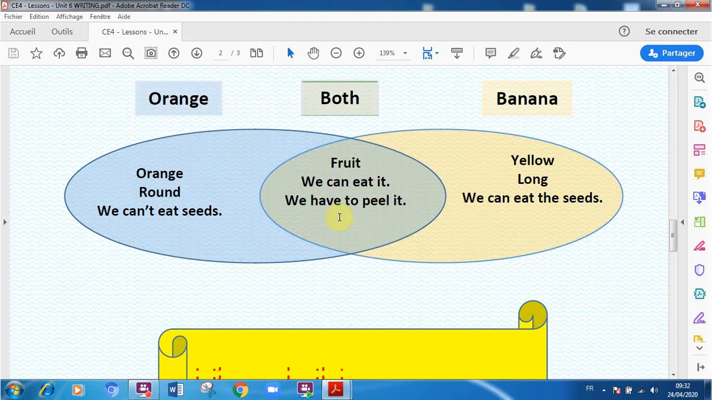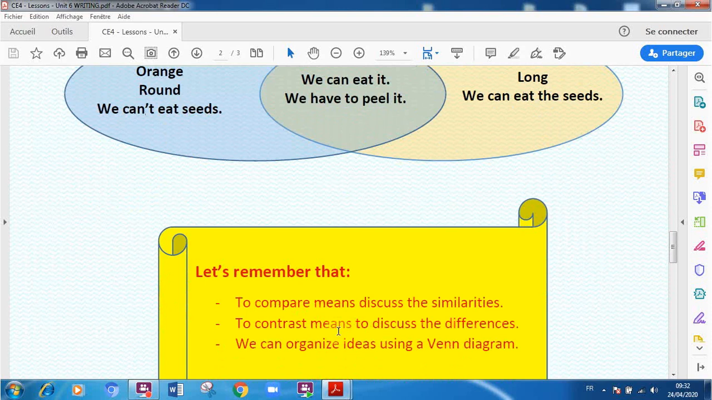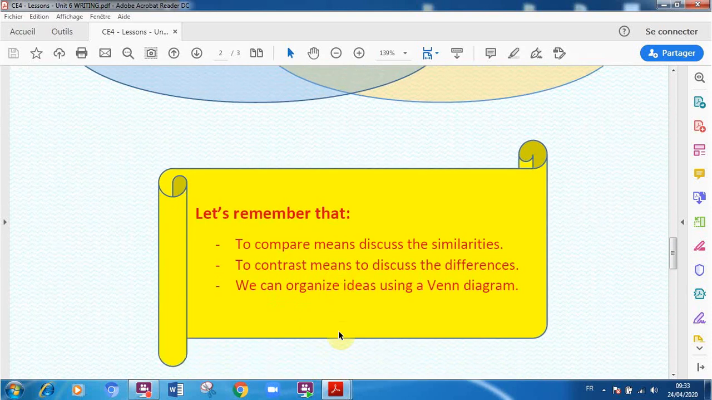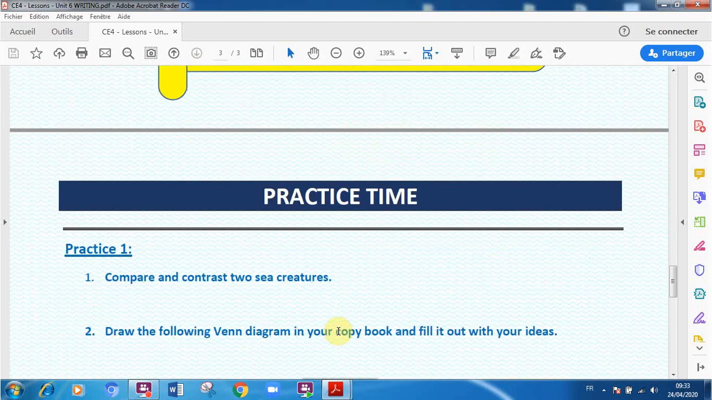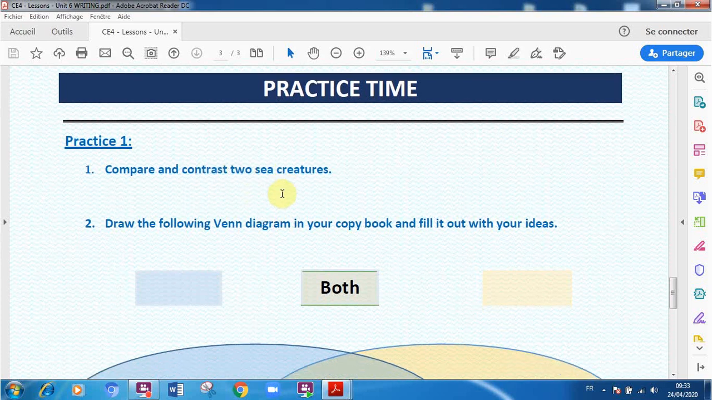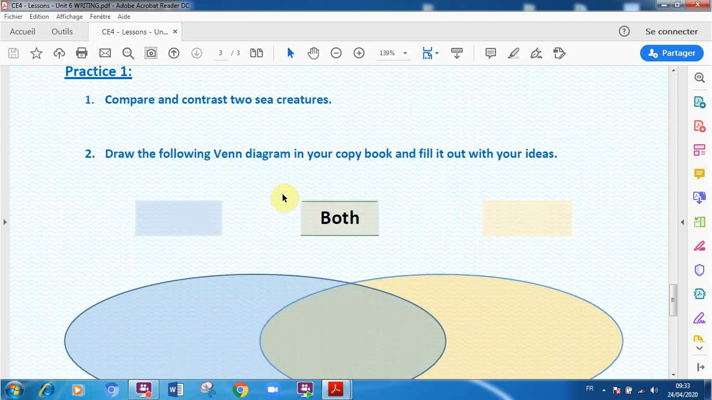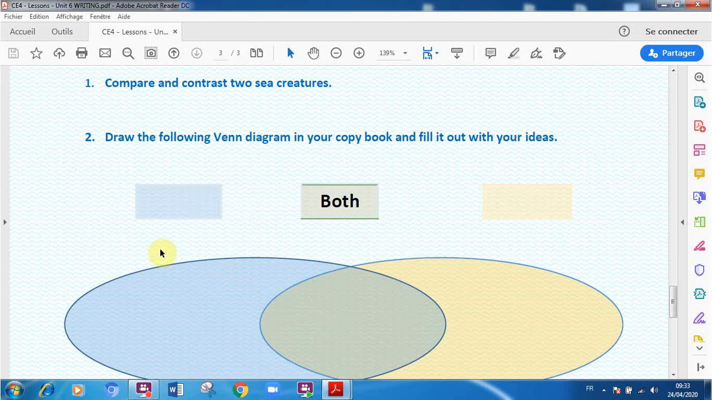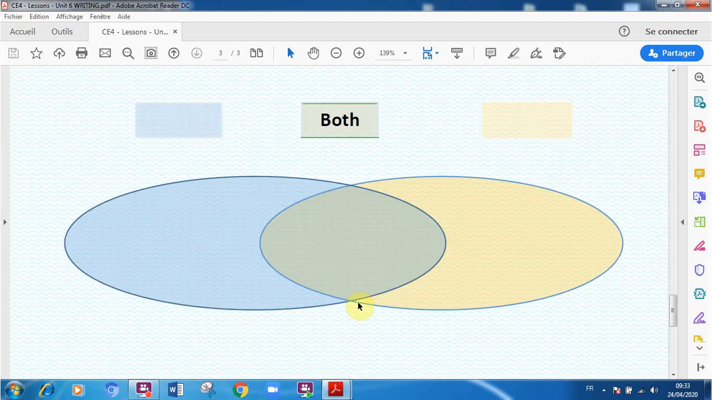So this Venn diagram is going to help us to write a good paragraph. So let's practice what we have learned. Here we are going to compare and contrast two sea creatures. You are going to draw the following Venn diagram in your copybooks and fill it out with your ideas. Take your past exercises, write the date, and then draw this Venn diagram.